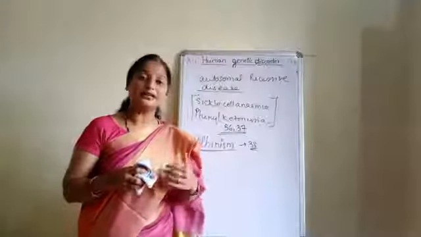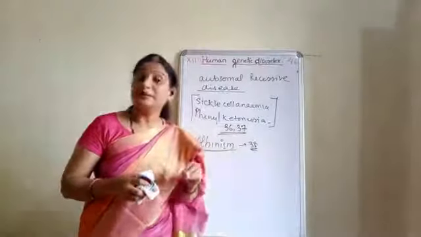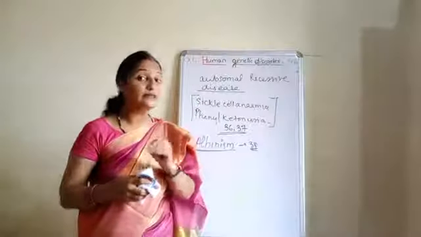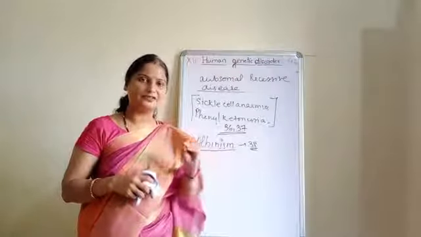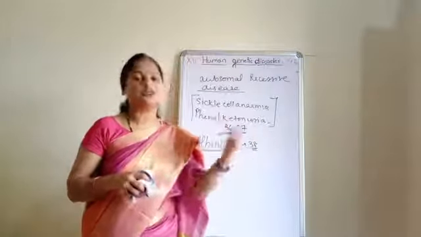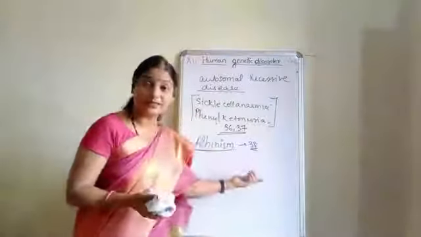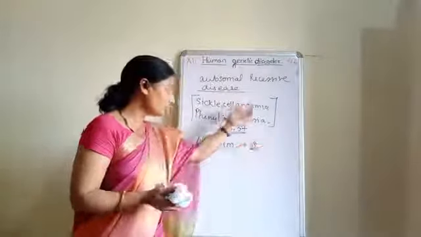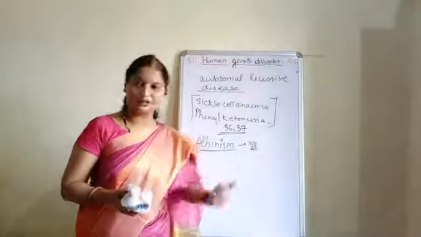Complete whitish body because of the absence of the pigment melanin. We saw how the genes get transmitted and how a person can have the albinism disease. Clear? So you can go to the previous videos and revise it from there.